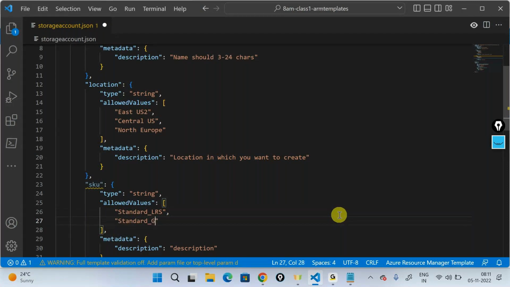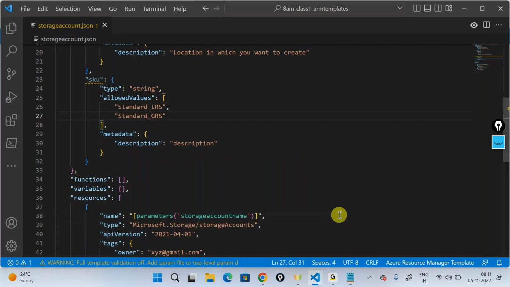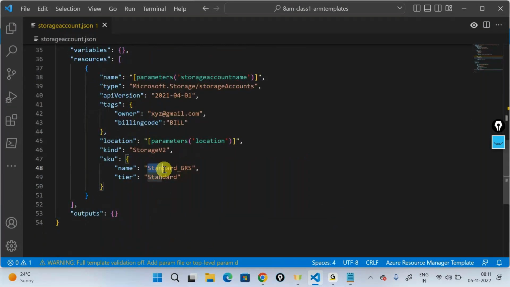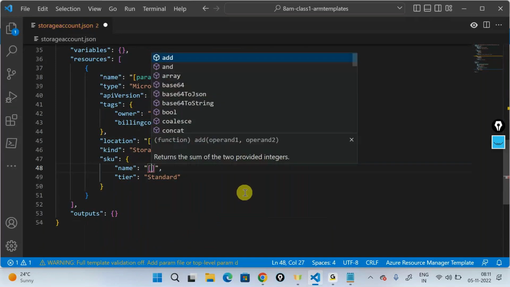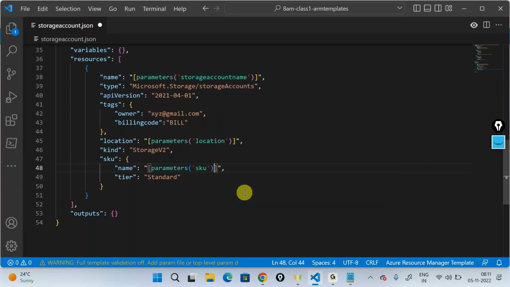Only these two are allowed. You cannot create it in ZRS. That's the requirement. So I'll just scroll down. Instead of giving the name as standard GRS out here, I can say parameters. I can call that particular SKU, telling that, okay, fine, this is the SKU out here. I'll say save.